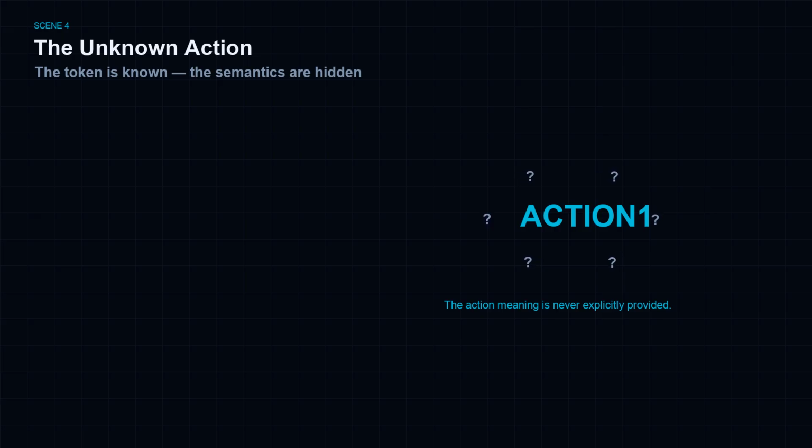What the system has instead is a symbolic action token, known only by name, and the expectation that applying it will produce a new state. The true meaning, the latent action semantics, is hidden. The token is known. The semantics are not. This mirrors ARC environments, scientific experiments, and biological perturbation responses where mechanisms are never labeled in advance.